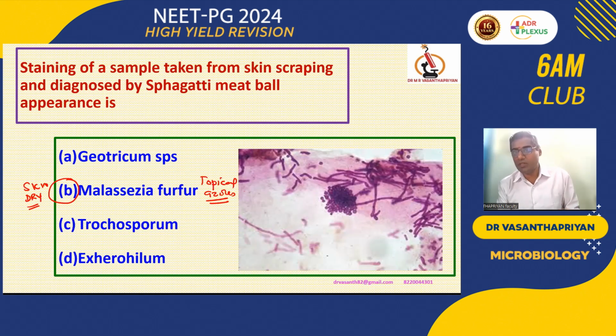So possibly we can keep the skin in a dry manner, that is, frequent bathing 2 to 3 times a day. Frequent bathing may help reduce the number of microbial agents. Along with that we can give the topical azoles. So spaghetti meatball appearance in smear, fried egg colonies in culture, and golden yellow fluorescence in the Wood's lamp examination with 365 nanometer wavelength will be used for diagnosis.